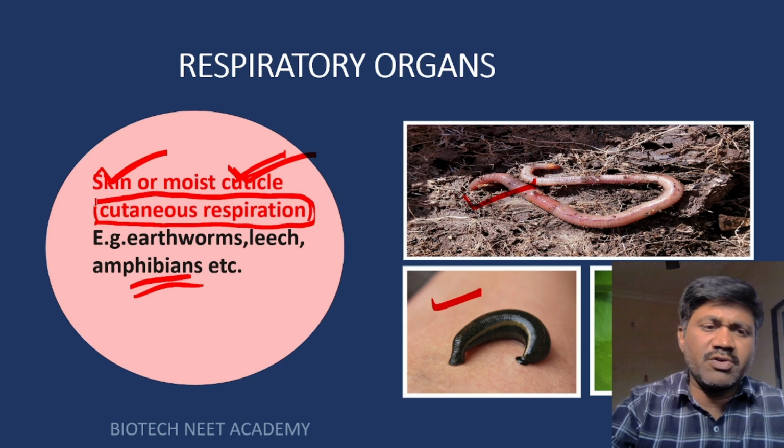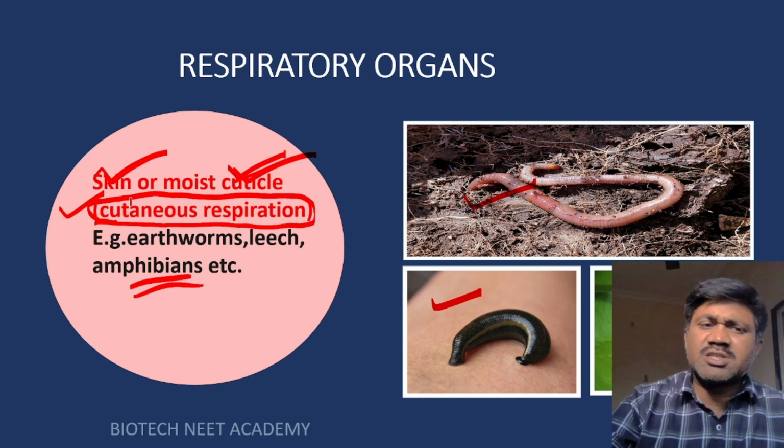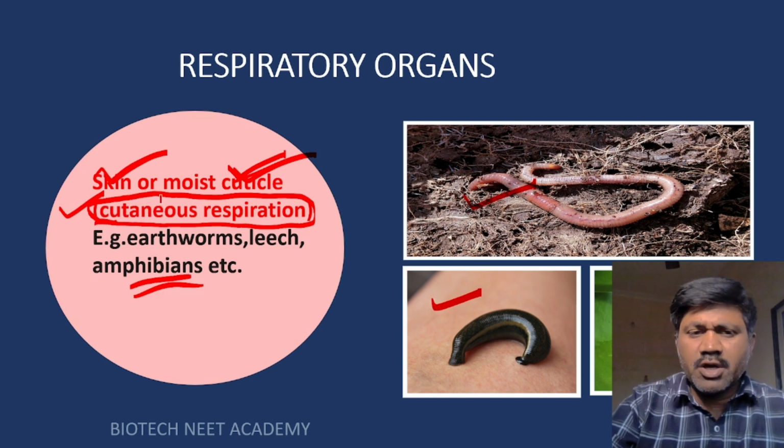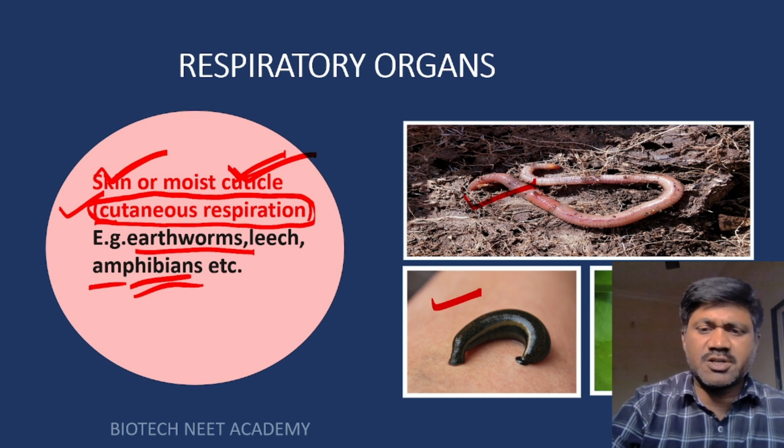This is a very, very important point for your examination purpose. What is cutaneous respiration? If animals can respire through their skin or their moist cuticle, then such type of respiration is called cutaneous respiration. What are the examples for cutaneous respiration? Earthworm, leech and amphibians, etc.